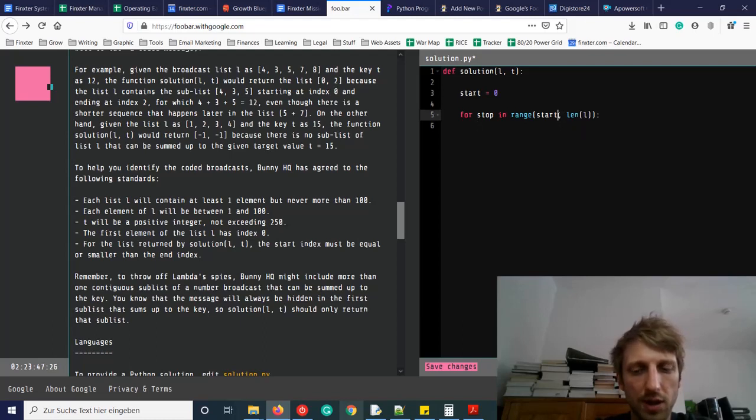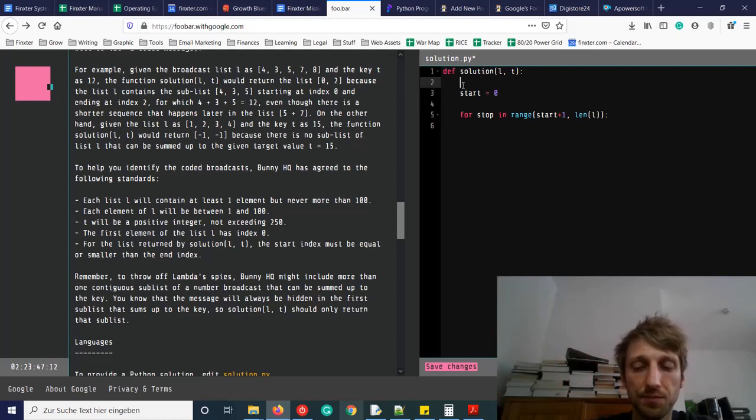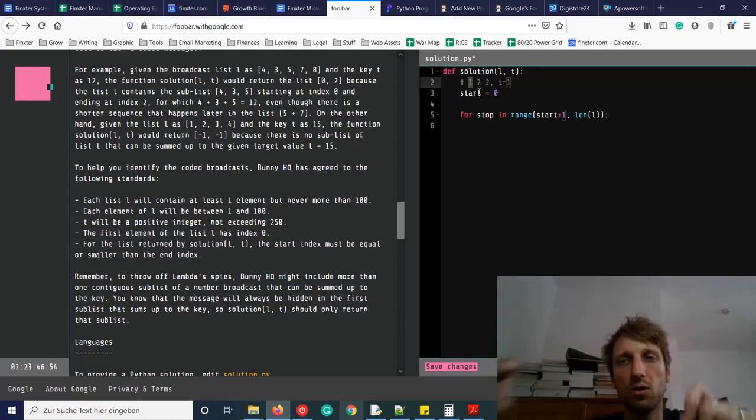So I'm just thinking, should this be start plus 1 or start? But I think it can be start. I mean, the stop index could be the same as the start index. For example, say we have the list 1 to 2, and we want to sum up to value t equals 1. Then our start index would be 0, and the end index would also be 0, right? Because we want to have this whole sequence.